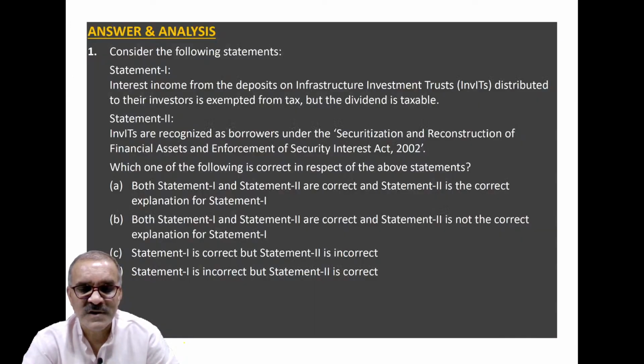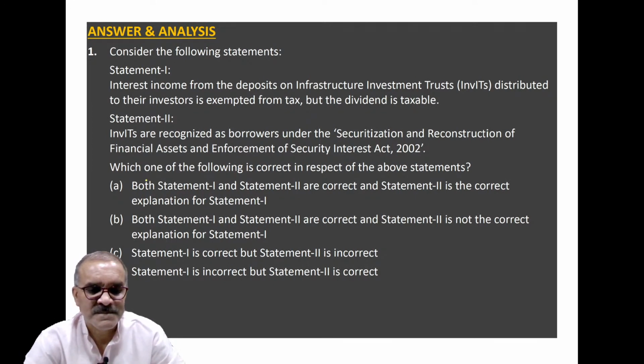This is your first question, which was asked on infrastructure investment trusts. The question asks whether both of the statements are correct. The statement that interest income from deposits on infrastructure trusts distributed to their investors is exempted from tax is wrong.